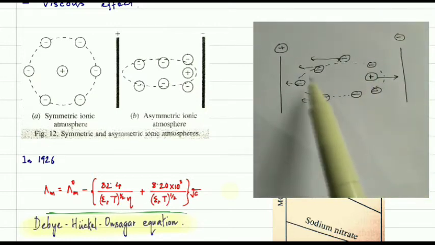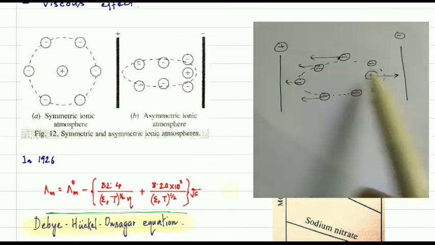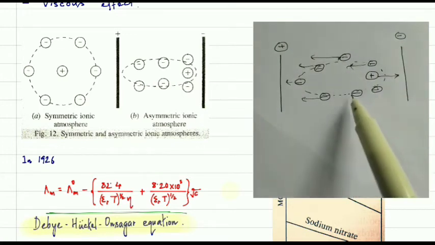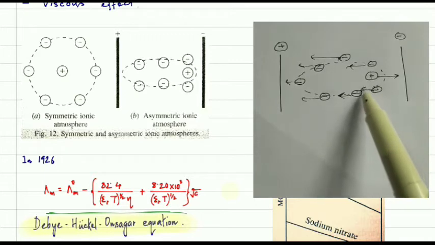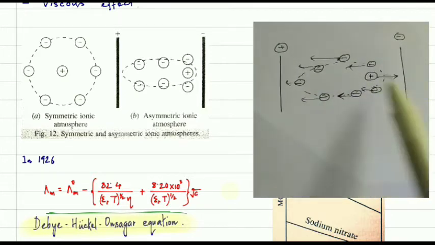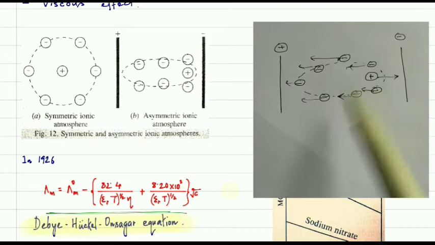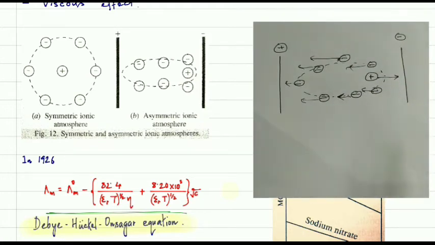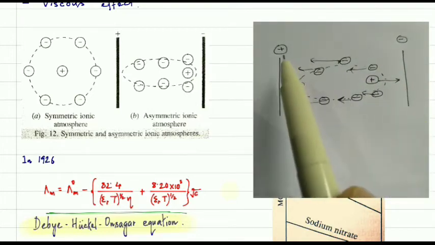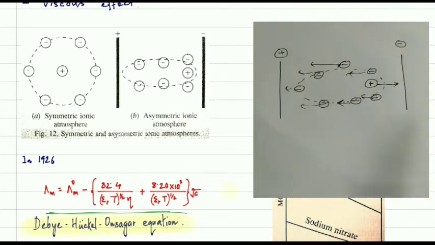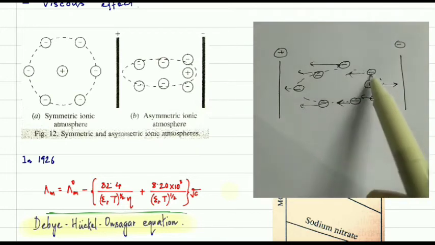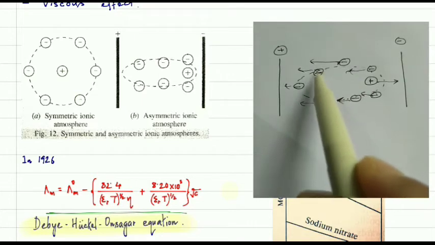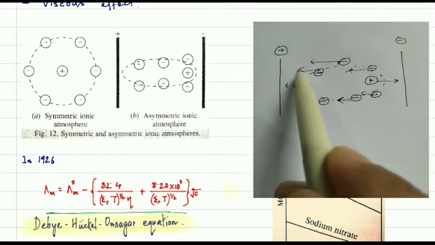Because of this movement, which is in different, opposite directions, the symmetry will be destroyed by the applied electric field. But here again, you know there will be some interaction. So first of all, this negative ion is going to move towards this direction because of what?